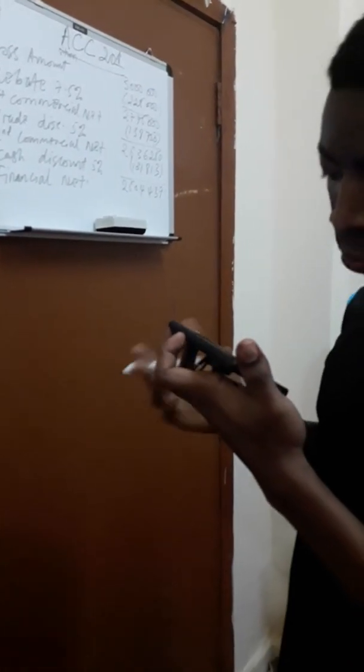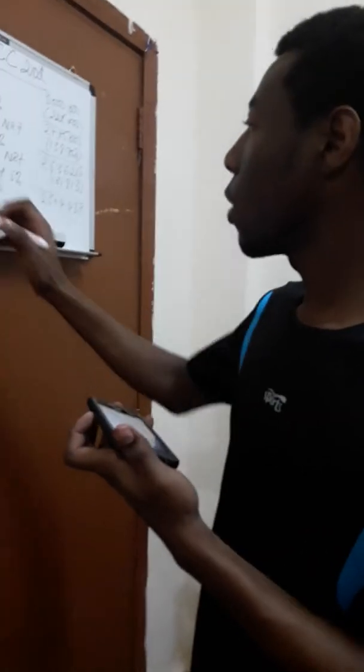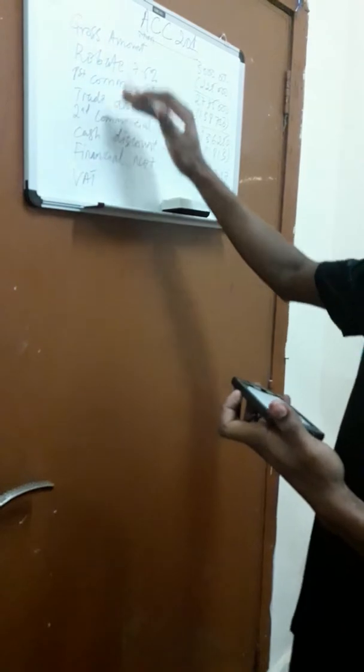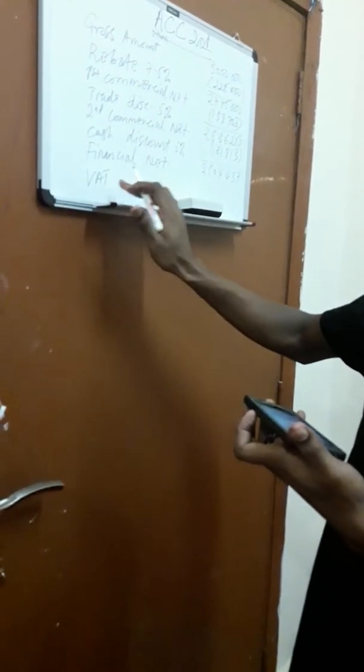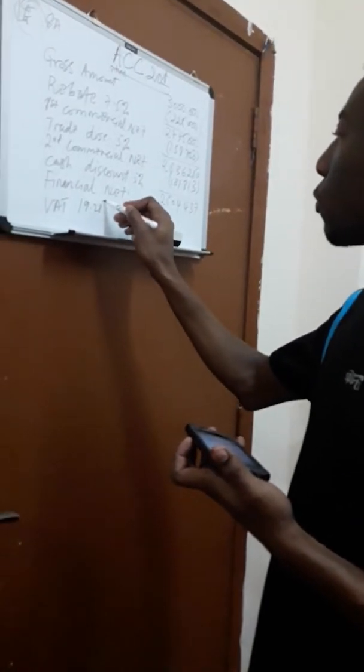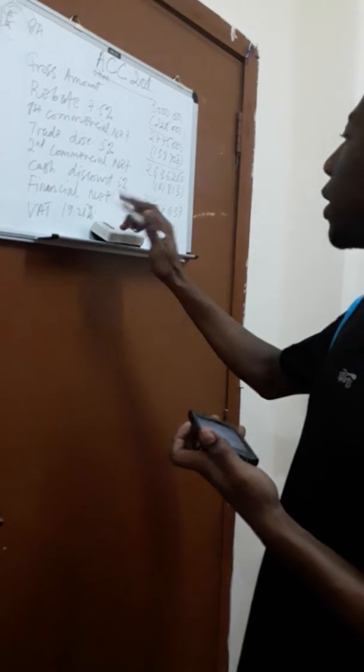After that, we are told that these goods are liable to VAT, okay? So we are going to introduce VAT. All of these are called deductions or reductions in an invoice, but VAT, you who are buying the goods, you are the final consumer, bear the burden of the tax. So we're going to have a rate of 19.25%, and they will calculate the 19.25% on the financial net.